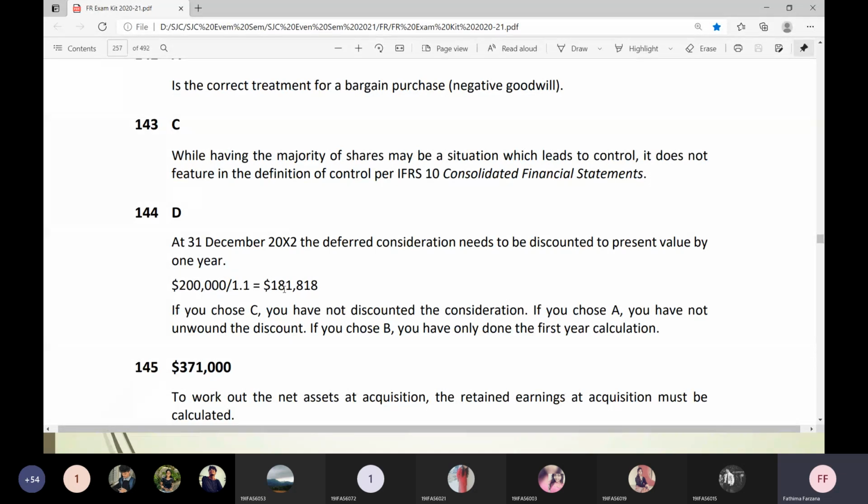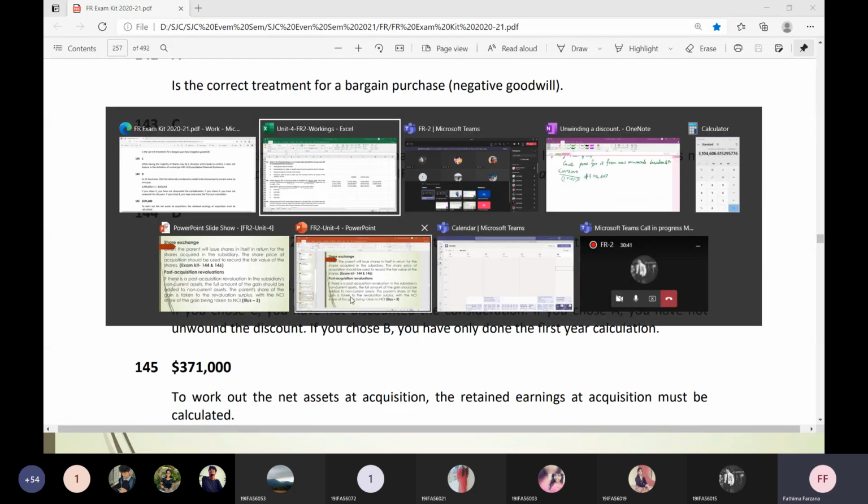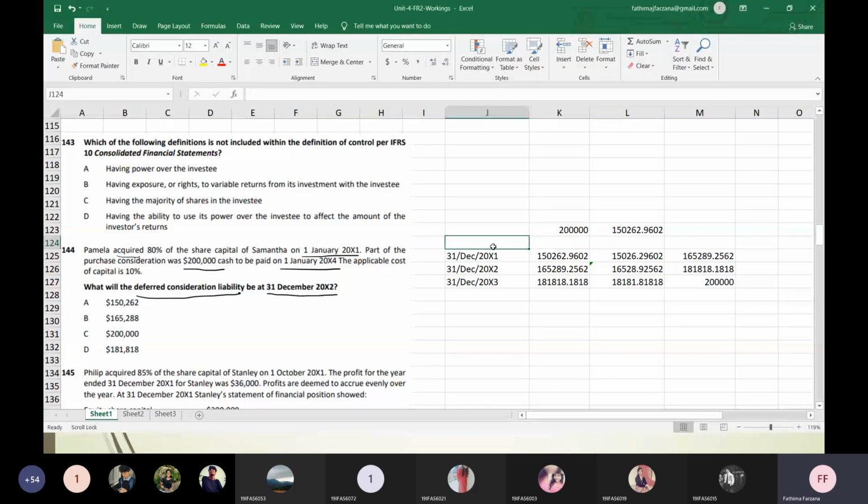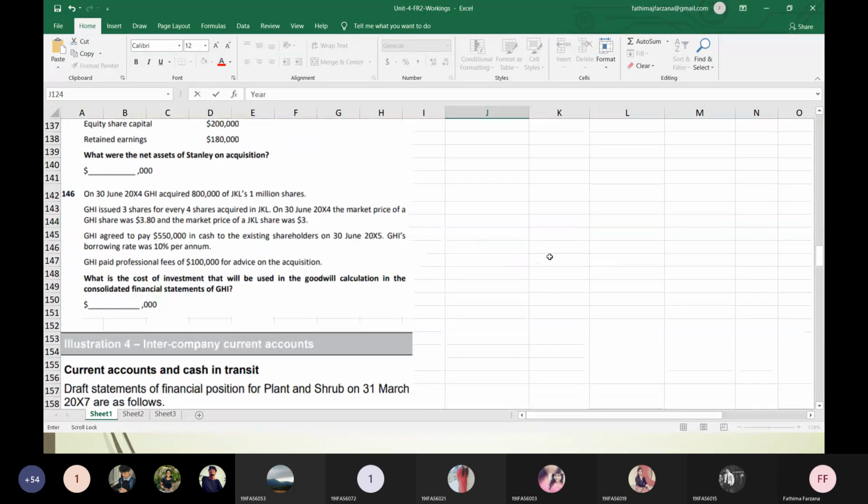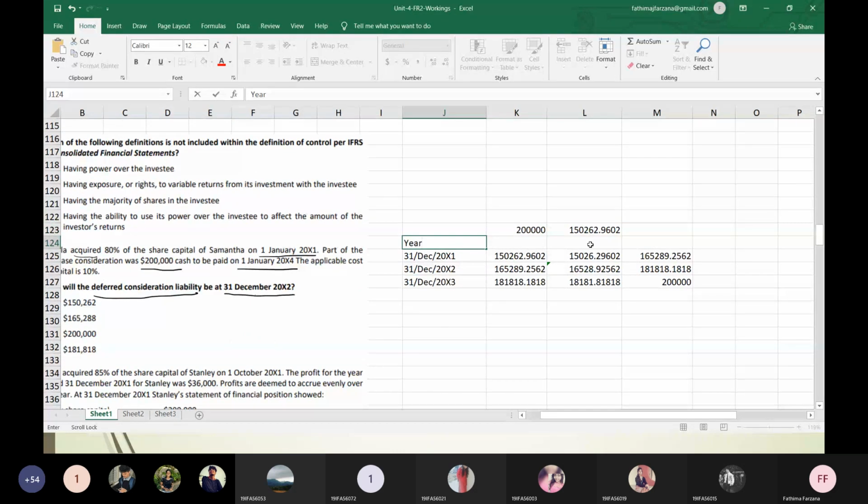There might be some other way, this may be a shortcut, but let us go in an elaborate way, which will be easier for you to understand. So this is the year. And this is the carry forward balance, sorry, opening balance, brought forward balance.